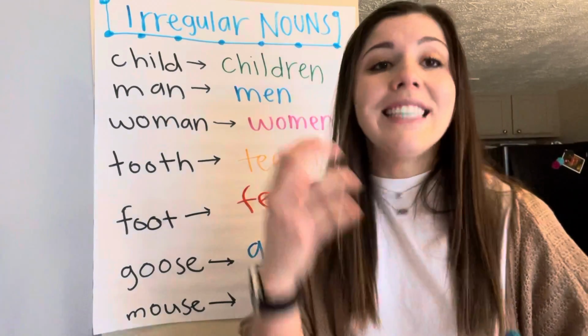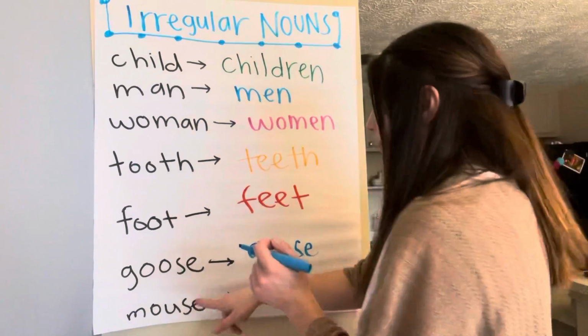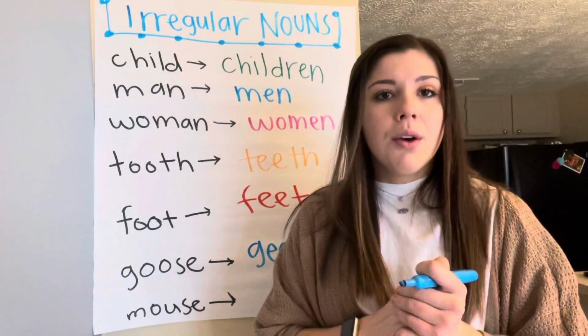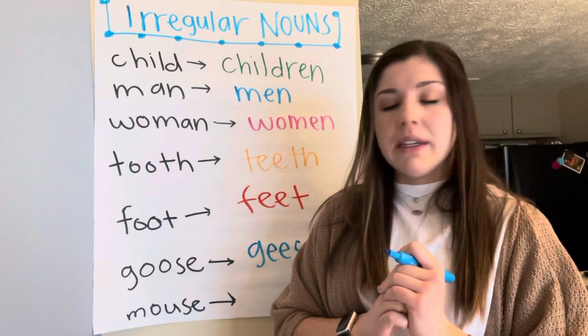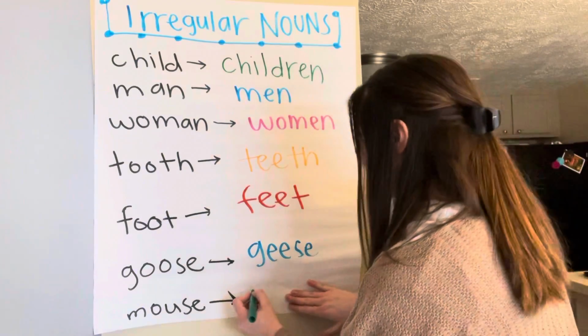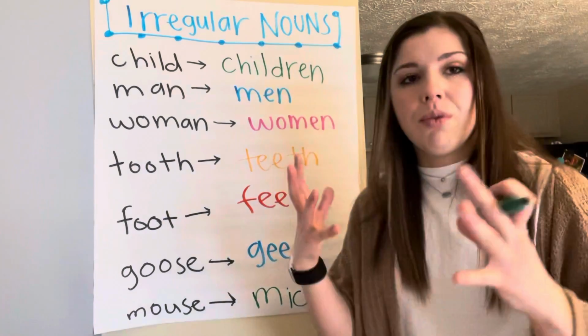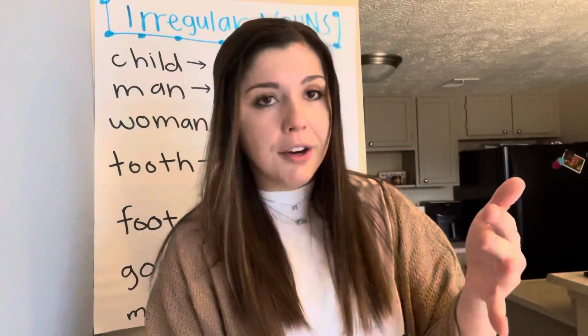But we would say geese because it is a lot of geese. Okay, last one. We have the word mouse. We wouldn't say mouses. We would say mice. The mice are running around. A lot of mice. Mouse is one mouse. Mice is a lot of them, 2 or more.